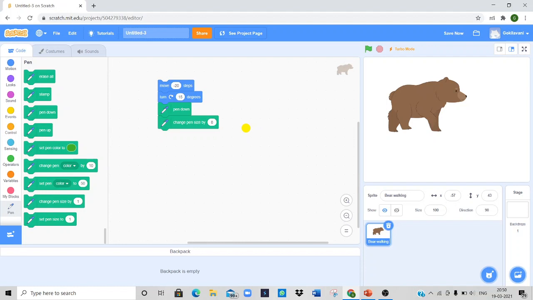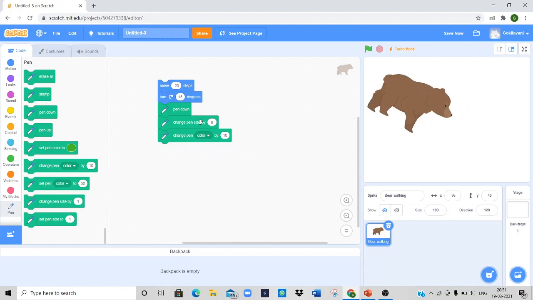Drag out all the blocks that you think are needed for your project and put them down in the project. Here I have the change pen color by 10. Here the 10 specifies the color number. Keep clicking on any of the blocks in the script area till the sprite completes a circle in a colorful manner.